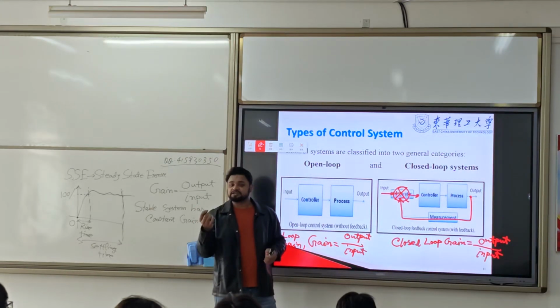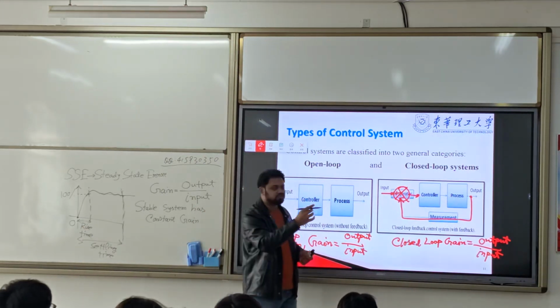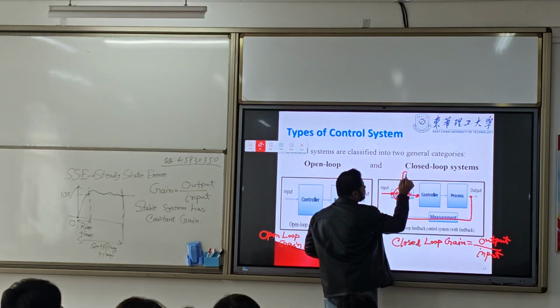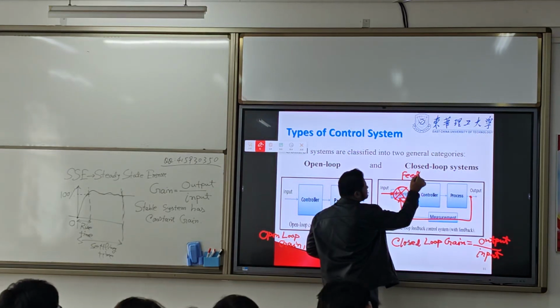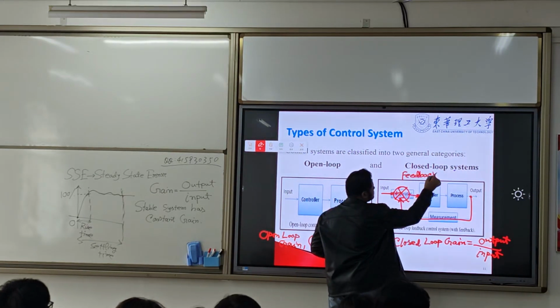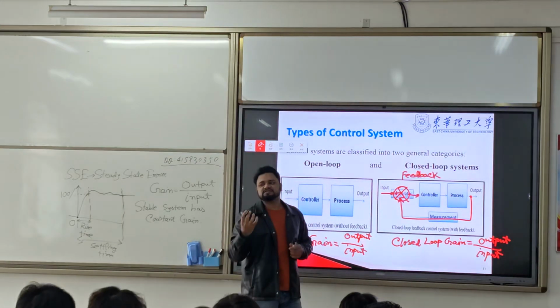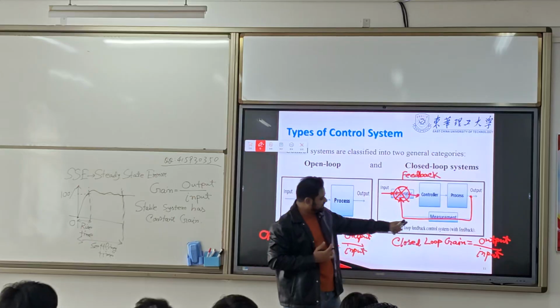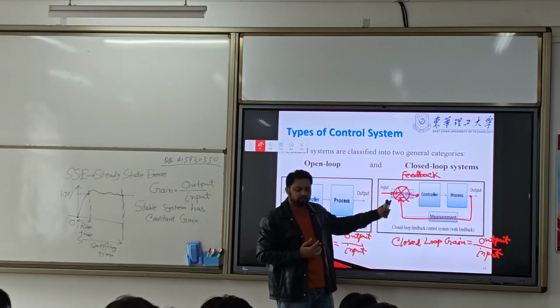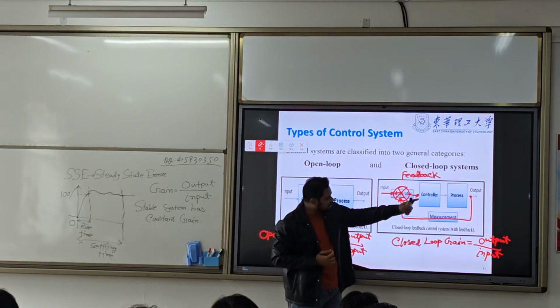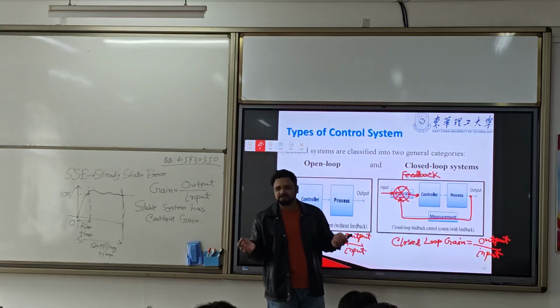Now, closed loop systems have other names. We also call it a feedback system. Because there is a feedback, the output is fed back. While the output is fed back, that is called a feedback system.